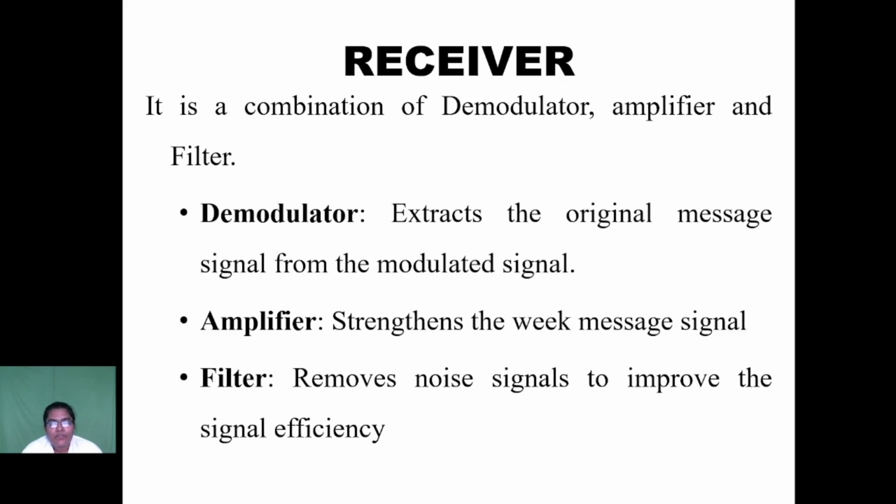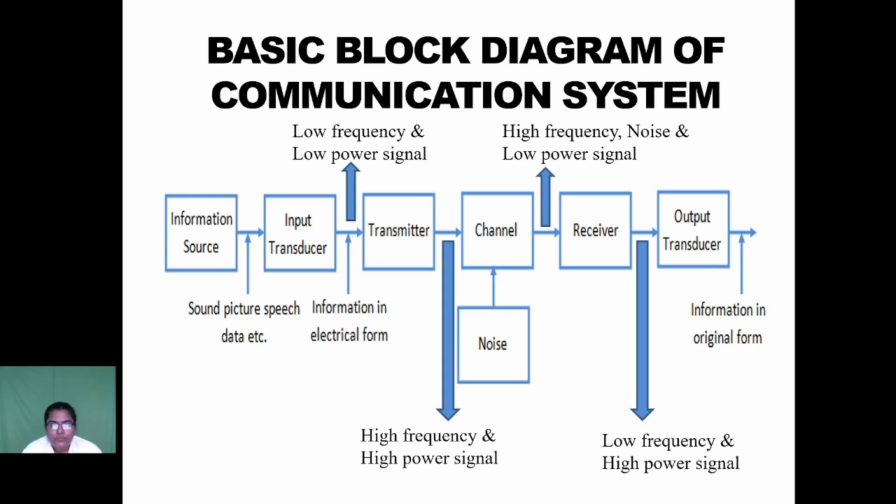Mainly an envelope detector is used. Next, amplifier. The amplifier strengthens the weak message signal. Next, we use a filter. With the help of filters, we remove the noise to improve the signal efficiency. At the end of the receiver block, we get the low frequency and high power signal.